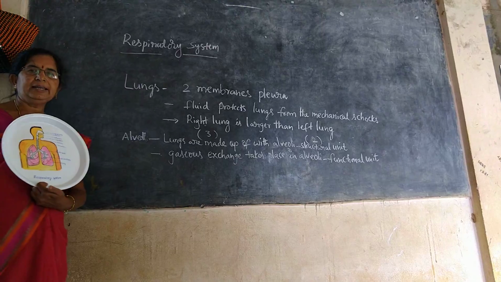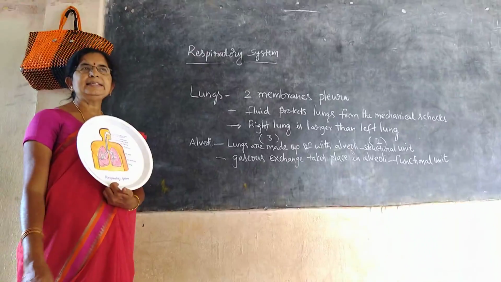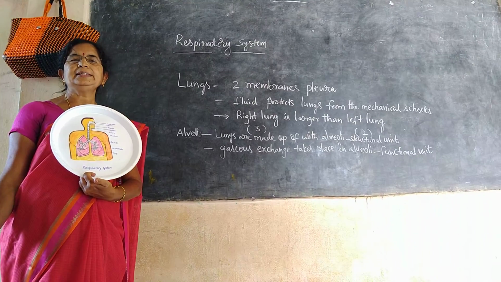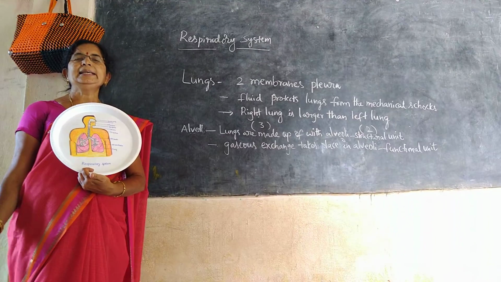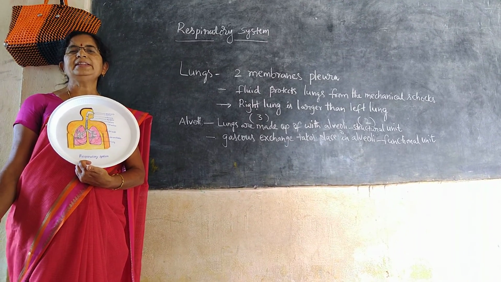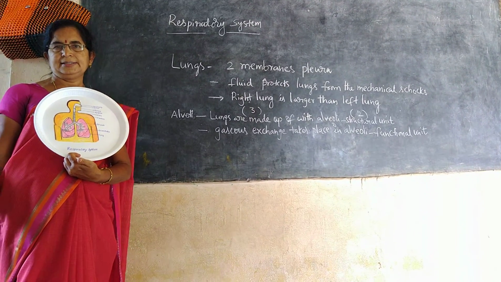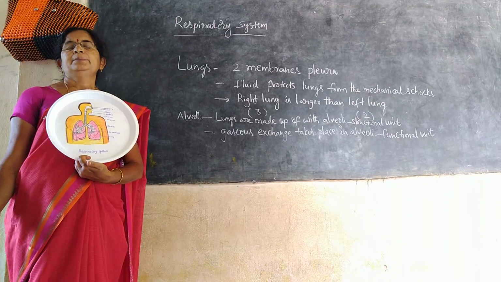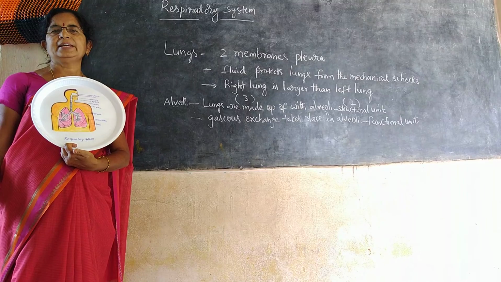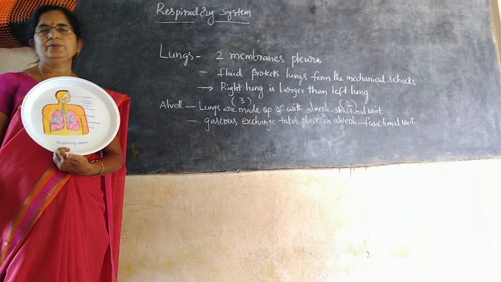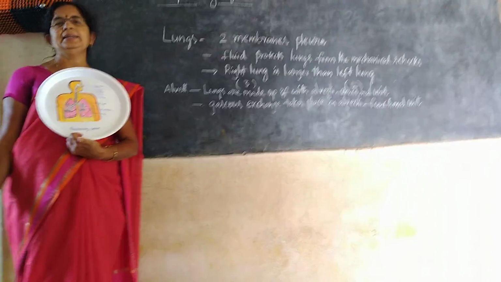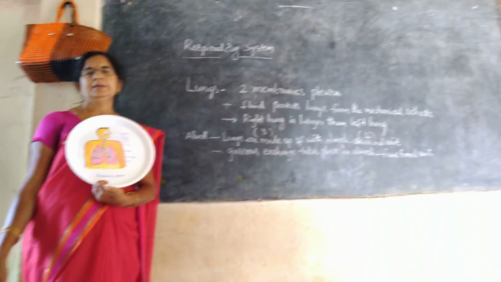These alveoli are tiny sac-like structures which are surrounded with single epithelial layer and supplied with rich blood vessels to perform the diffusion, that is exchange of gases. Are you clear? Yes. Next we will discuss about the mechanism of breathing.